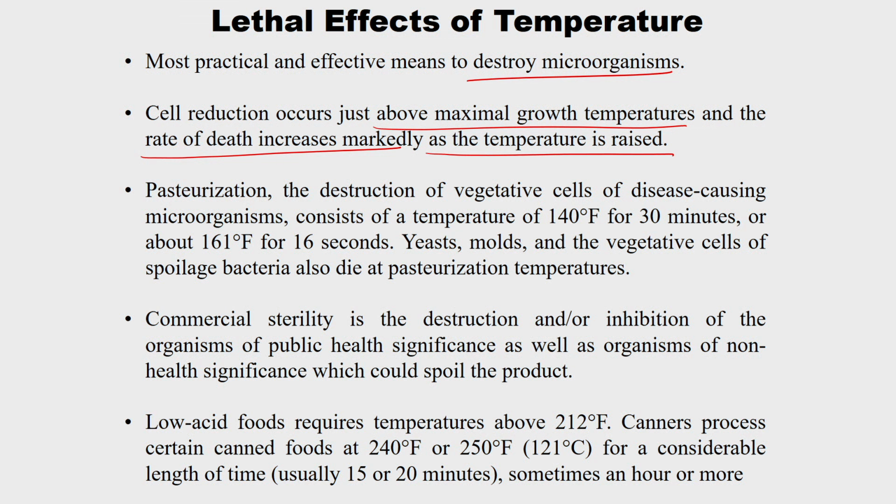There are two main thermal processes involved: one is pasteurization, another one is sterilization. Pasteurization is the destruction of vegetative cells of disease causing microorganisms, using a temperature of 140 degrees Fahrenheit for about 30 minutes or 161 degrees Fahrenheit for 16 seconds. This time temperature combination is also designed by kinetic processing. We will see that in the subsequent lectures.